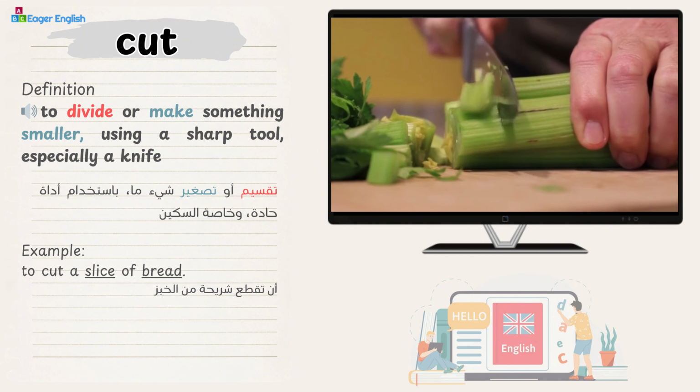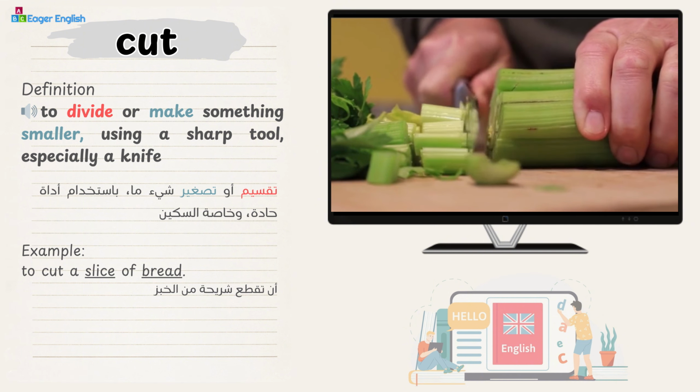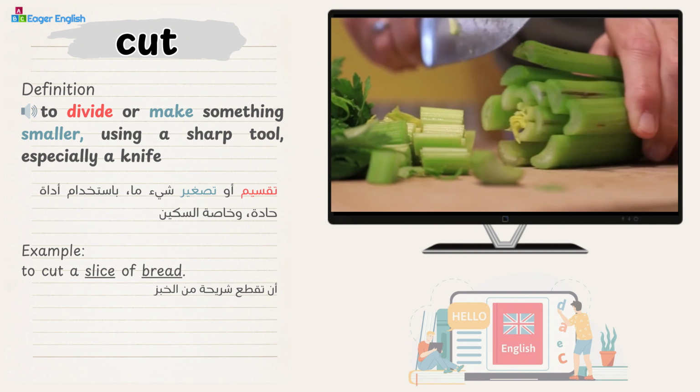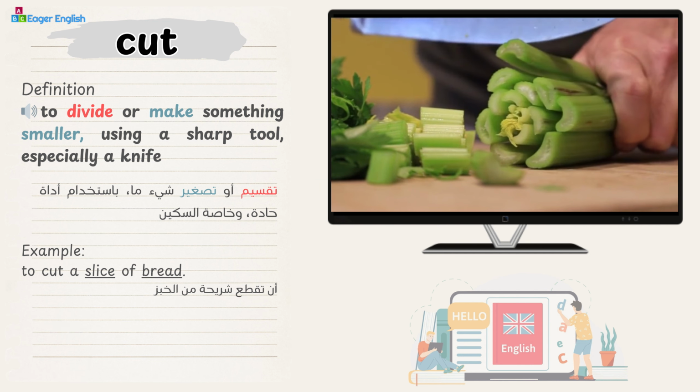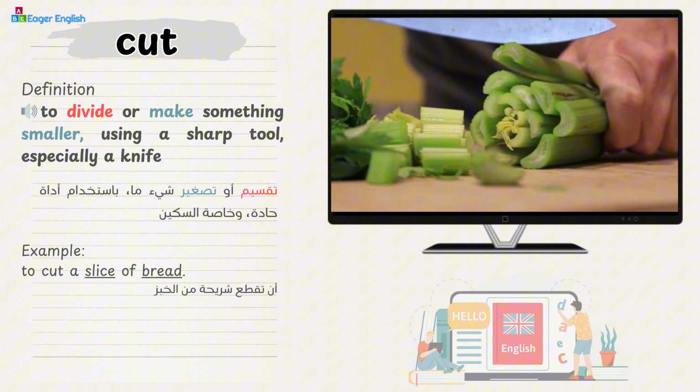Cut. Definition: to divide or make something smaller, using a sharp tool, especially a knife. Example: to cut a slice of bread.